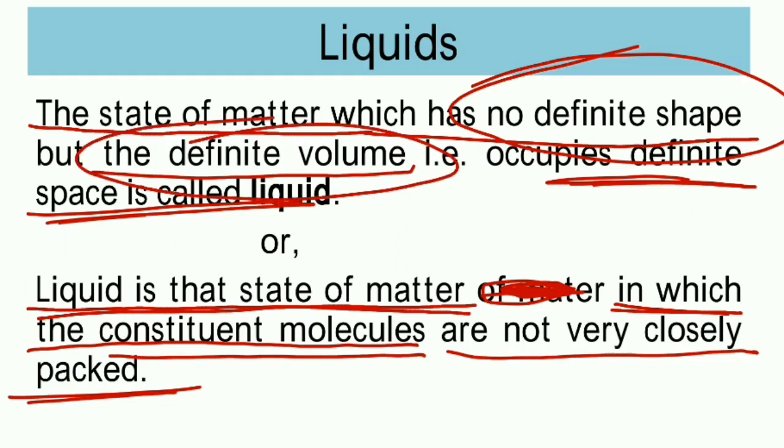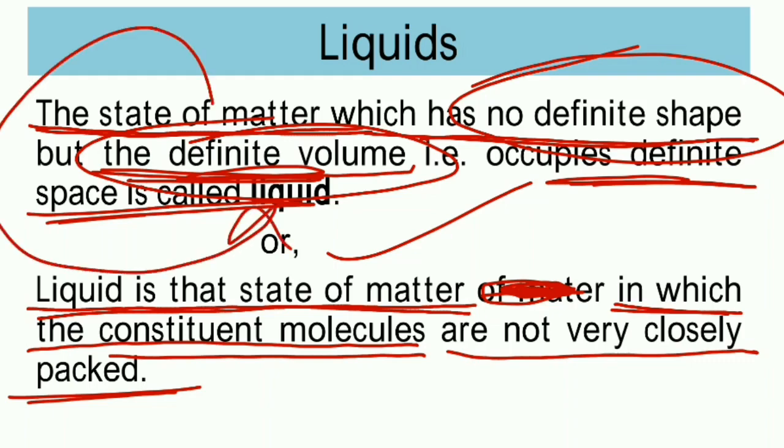Whatever the quantity of water in the jug, the same will remain if you pour it into another vessel. Suppose 1 liter of water is in the jug right now, and we put it in a bucket. Obviously the shape will change, it will take the shape of the bucket, but the quantity will remain the same, it will be 1 liter only. So the volume is not going to change. The state of matter which has no definite shape but has a definite volume is called liquid.